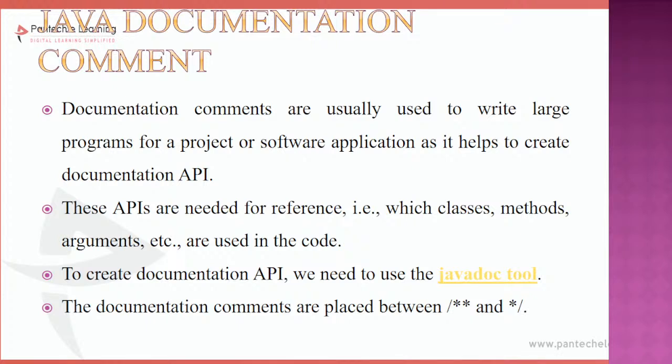So for larger programs, when I am developing larger website applications, I just provide a documentation comment before the beginning of the code. Say for example, I am developing a website for some insurance company. I can list out what all the different classes this project contains.